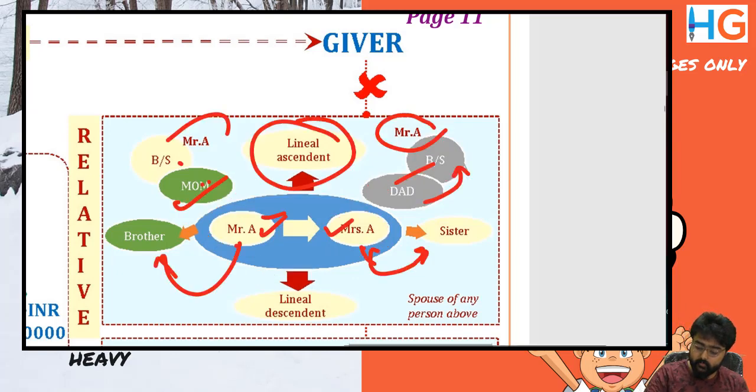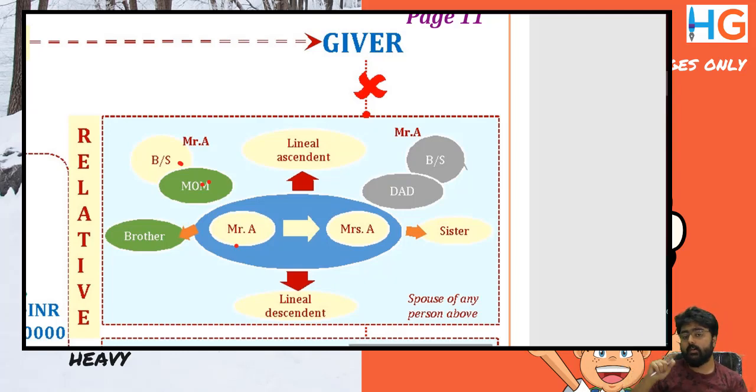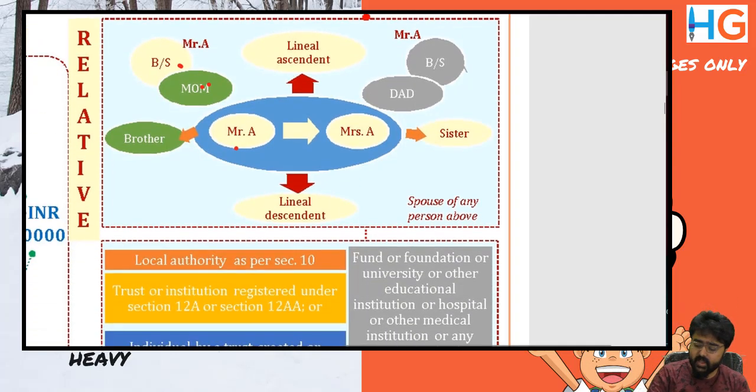So if you remember this chart, the primary thing is Mr. A, Mrs. A, a box, then brother sister, then mom, dad, lineal ascendant and descendant. But only Mr. A's mom's brother sister and Mr. A's dad's brother sister are relatives. And of course, the spouse of any person mentioned above.